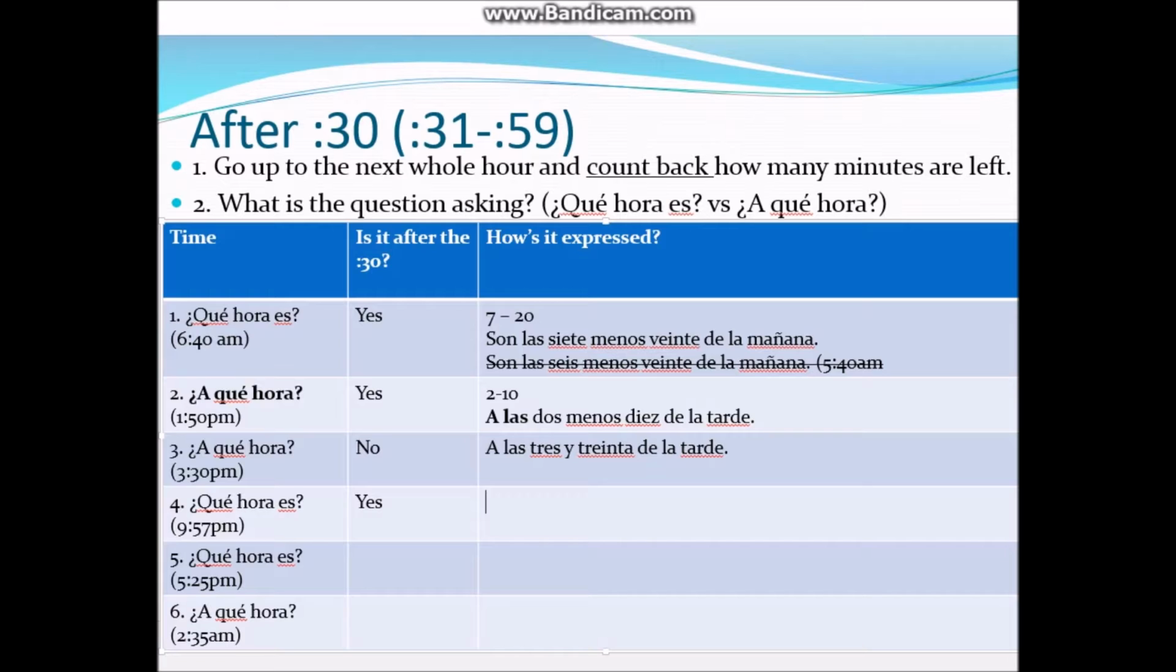We need to go up to the next whole hour. So if it's 9:57, the next whole hour is 10 o'clock. How many minutes are left? 3. The question is ¿qué hora es? The only way we have focused on right now is to reply back with what? Son las. Muy bien. So son las 9 menos, what's 3? 3 de la noche.